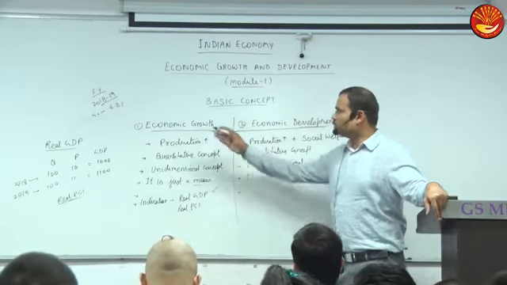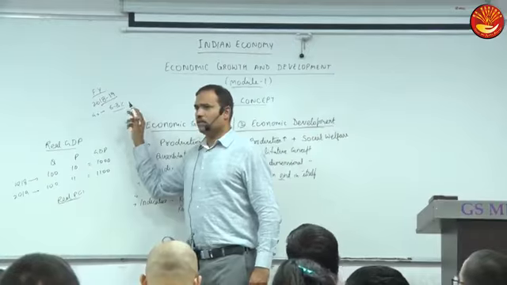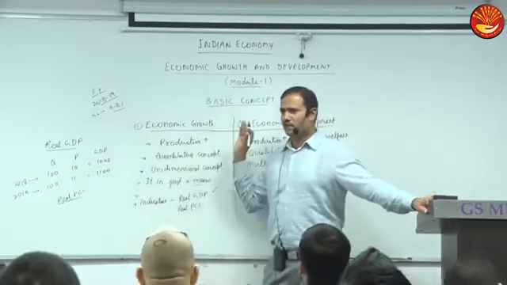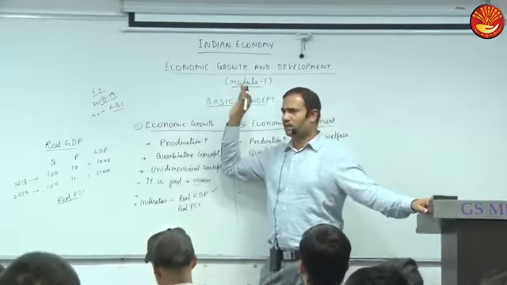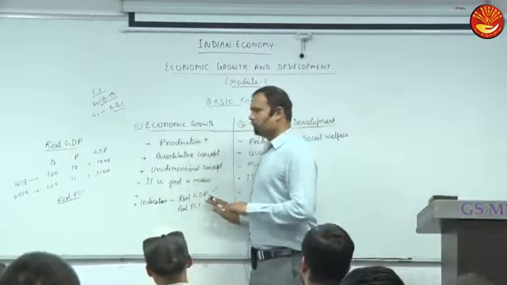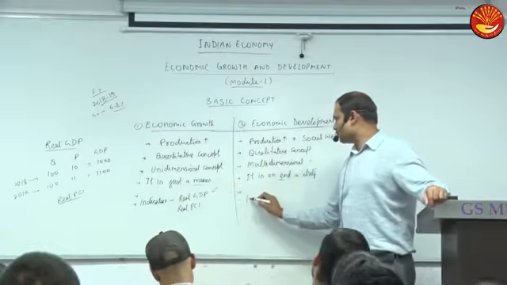GDP is commonly used. Just like I told you, the Indian economy grew at the rate of 6.8% and the world economy grew around 3.6% last year, and that was also GDP growth. So world GDP grew at 3.6% last year and the Indian economy at 6.8%. Normally this is used, but per capita income may also be used. Okay. Now what are the indicators for this?